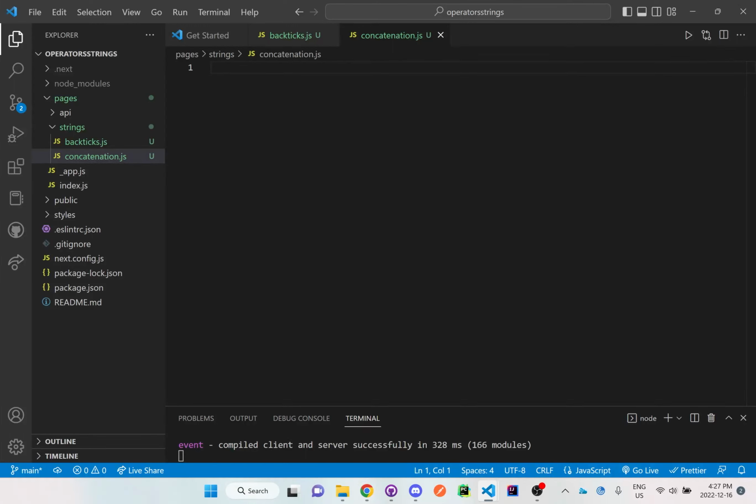Hi everyone, so I'm going to make another file here which I already made. It's called Concatenation.js, and what I'm going to be doing is setting up some sort of sentence structure, but I'll use concatenation this time and then make sure I display it on the screen, but I'll also use good documentation as well using multiline and single line comments as needed.